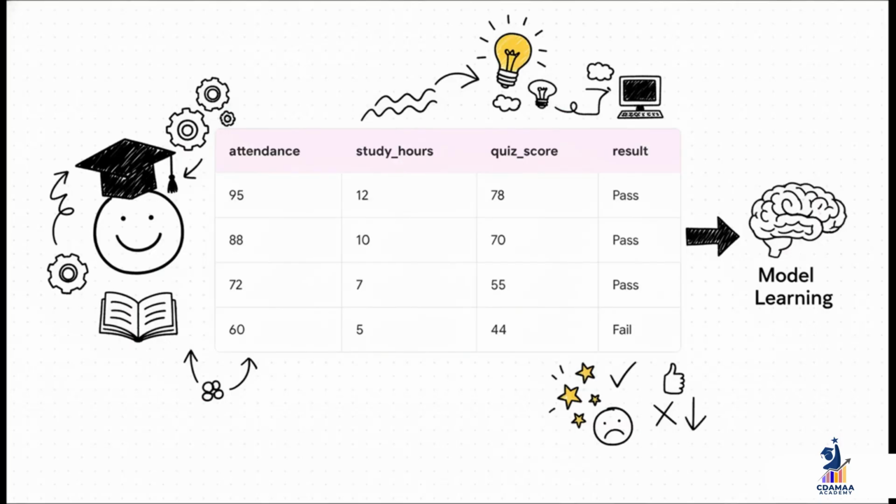For our example, we're going to use a simple, pretty intuitive data set. Just imagine we have a spreadsheet of student records. It's got their attendance percentage, how many hours they study, their quiz scores, and their assignment scores. And most importantly, we have their final result, pass or fail. This is the labeled data that our model is going to learn from.